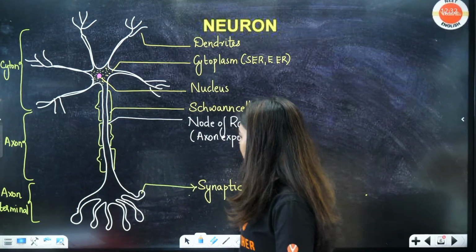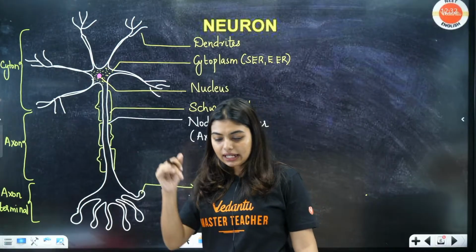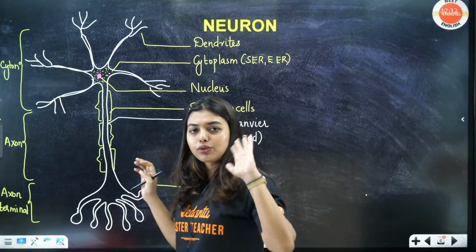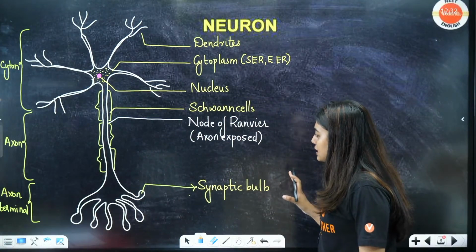What have I written? Synaptic cleft is there, synaptic bulb you can tell. Synaptic cleft is the between portion, that when we draw the axon you will understand. Okay, don't take tension now. You can call this as the synaptic bulb.